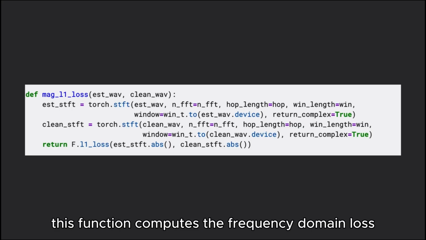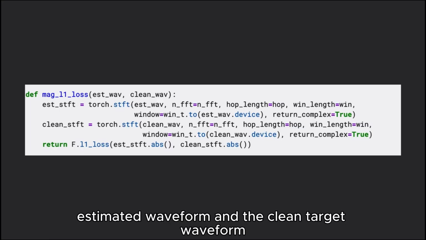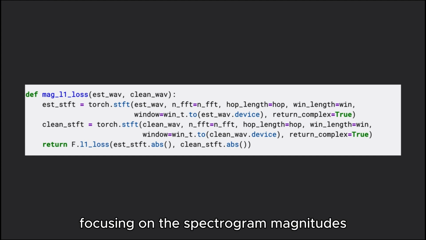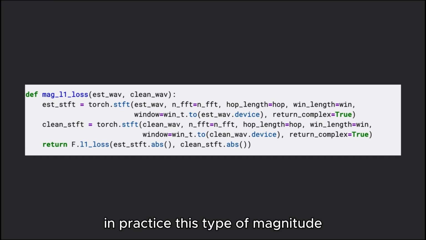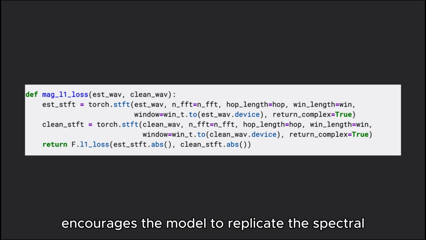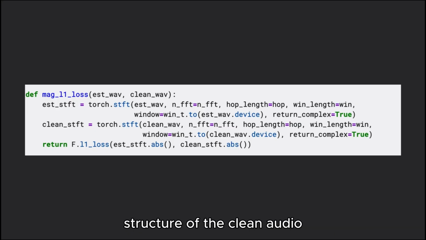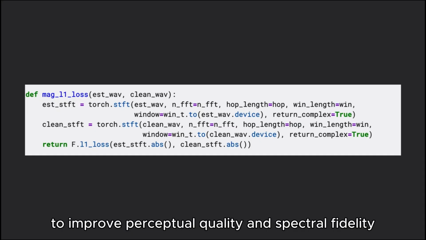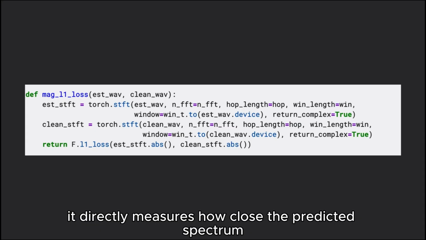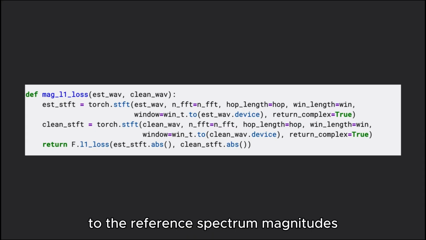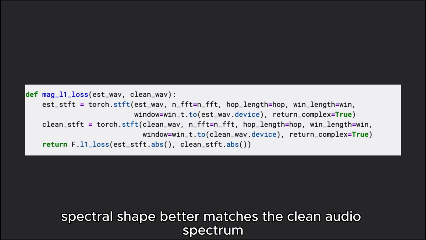This function computes the frequency domain loss between a model-estimated waveform and the clean target waveform, focusing on the spectrogram magnitudes. In practice, this type of magnitude spectrum loss encourages the model to replicate the spectral structure of the clean audio, and it is commonly used in speech enhancement and speech separation tasks to improve perceptual quality and spectral fidelity. It directly measures how close the predicted spectrum magnitudes are to the reference spectrum magnitudes. A lower value means the estimated audio's spectral shape better matches the clean audio spectrum.